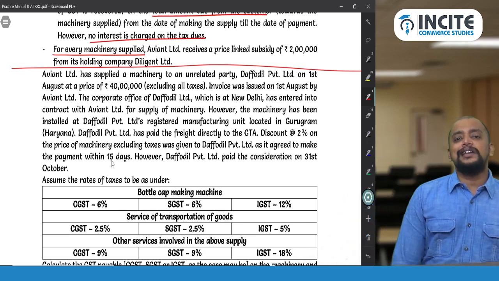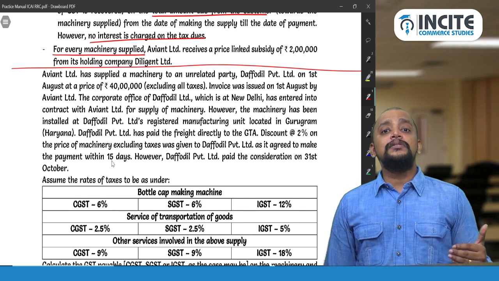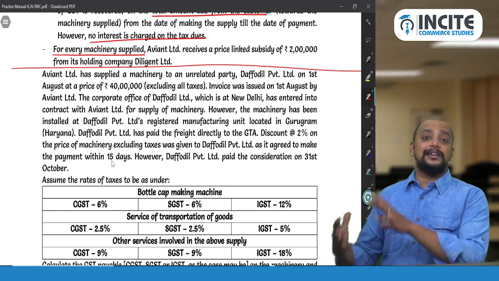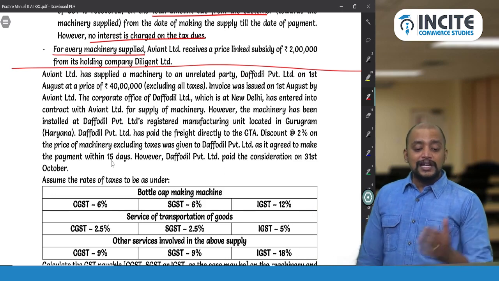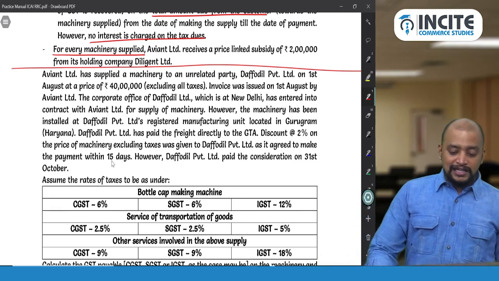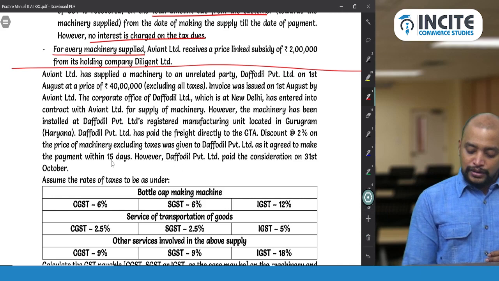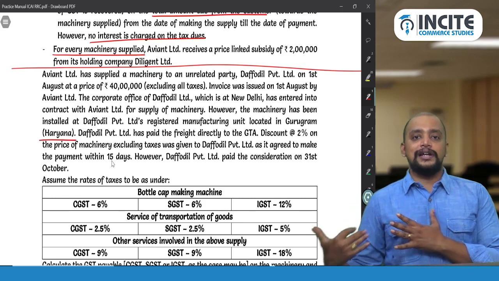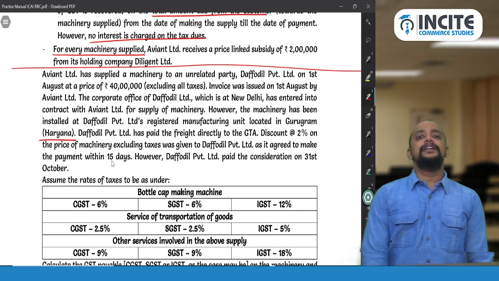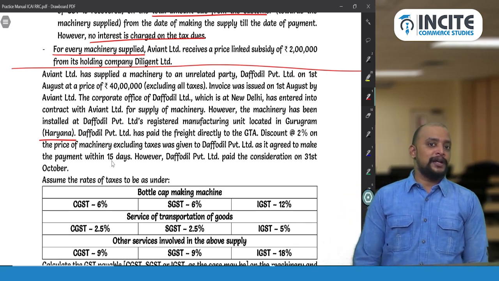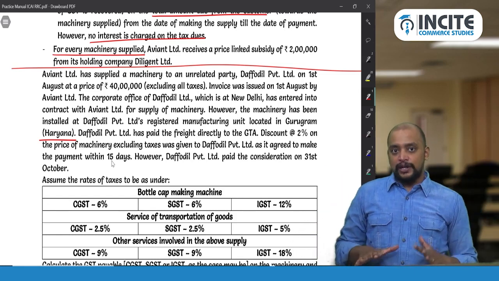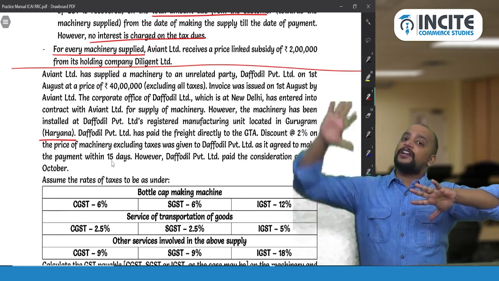So in the D says that whenever the goods are assembled or installed at site, we will take the location of such assembly or installation as the place of supply. So where the goods are assembled or installed, at Haryana, so that will be taken as the place of supply. So this is the first note that you need to write to determine whether it is an intrastate supply or interstate supply. So remember, when you are presenting the answer sheet, okay, so computation part is there, explanation part is there.